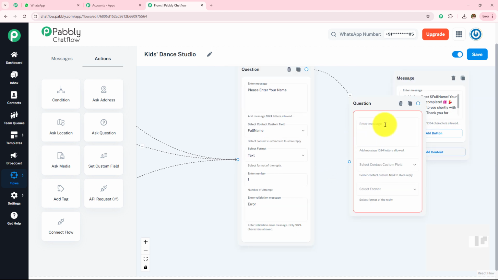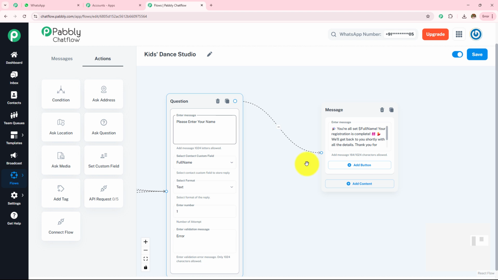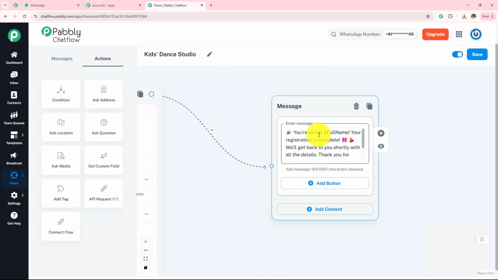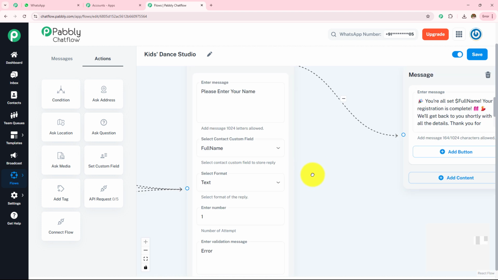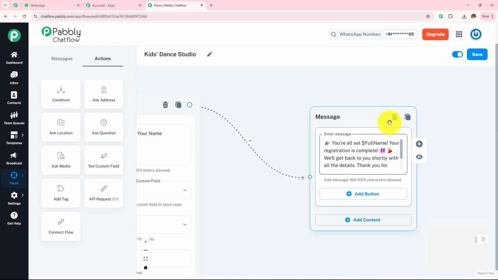Now, what about this contact custom field and how it's going to work? Here, as soon as they enter the name, the message will be sent to them. This is the personalized message. As soon as they send me their name, I am going to send this personalized message. For that, as soon as we have asked the question, we have added this contact custom field, and when they give me their name, that name is saved in this contact custom field, and that is used to send this message.